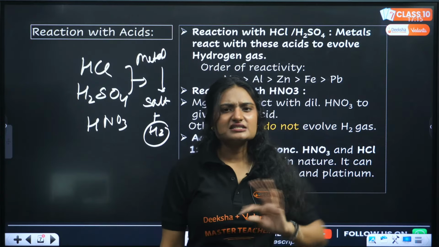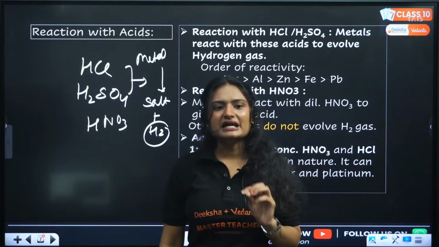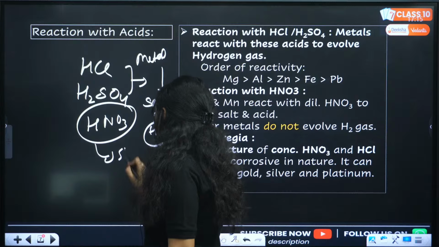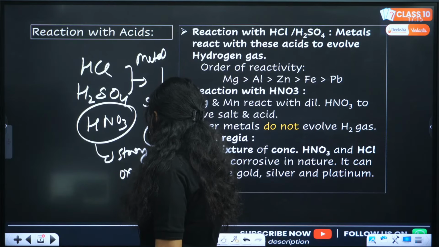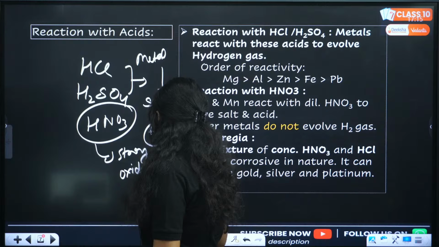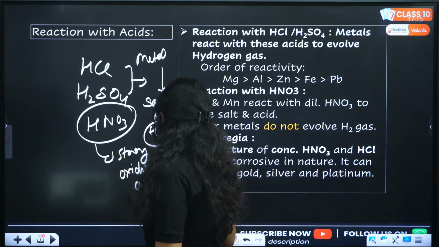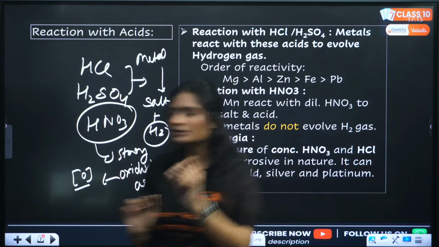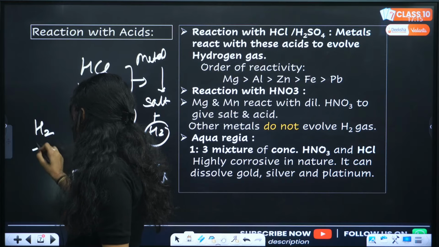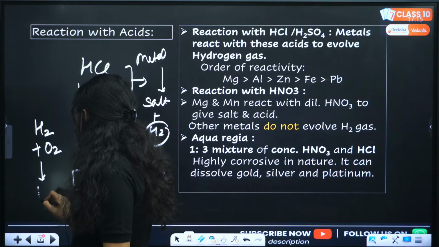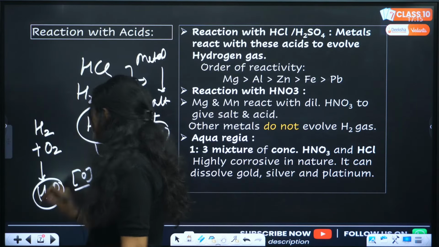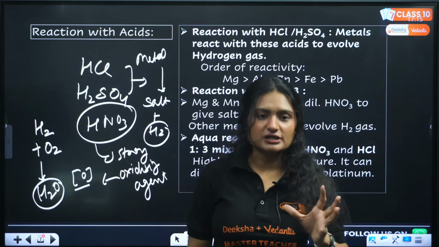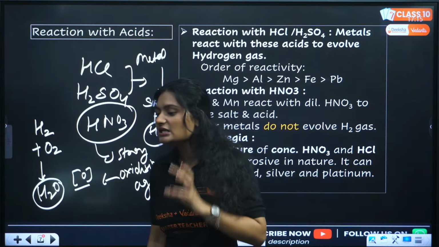But for nitric acid the case is a little different, because it is a strong oxidizing agent. That means it supplies oxygen. Now if it supplies oxygen, we have hydrogen, right? And if it supplies oxygen, we will get a water molecule. So instead of getting hydrogen, what do we get? We get water.